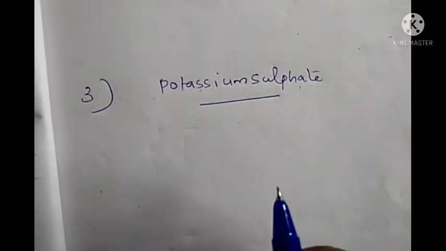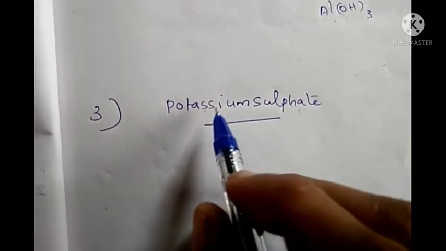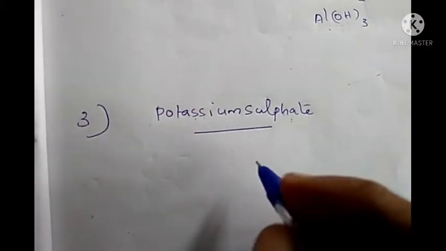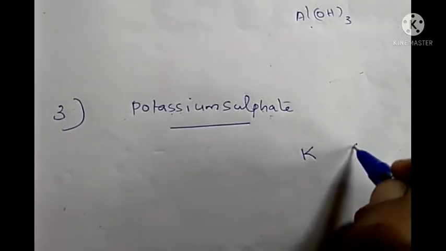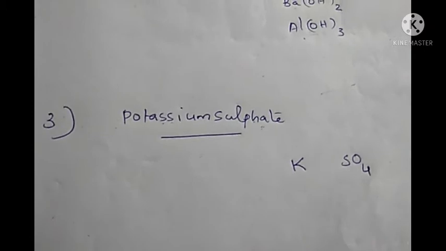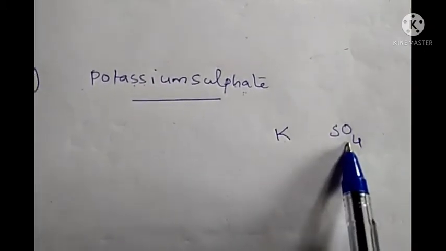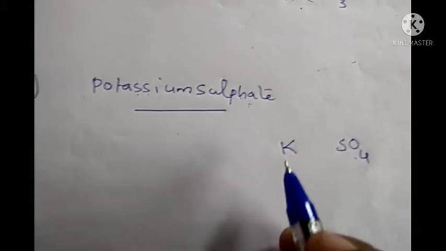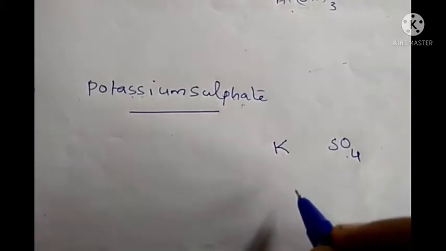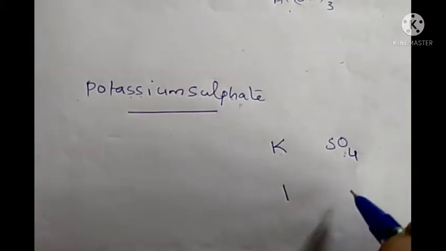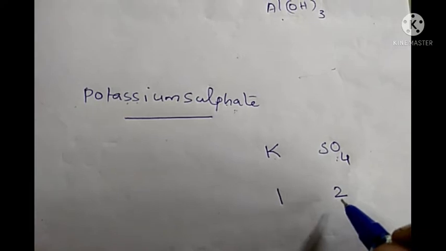How can we write the chemical formula? Potassium sulfate. So here which are the elements? Potassium. The symbol of potassium is K. And sulfate, what is the symbol? SO4. Okay. So like this we have to write the symbols, that is K for potassium, and SO4 represents sulfate. Then what is the next step? We have to write their valencies below that. Potassium, what is the valency? 1. Then sulfate, what is the valency? 2. Okay. So the valencies we have to write below the symbols.